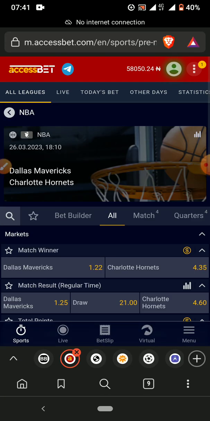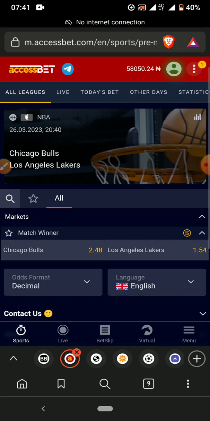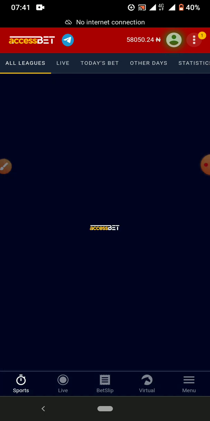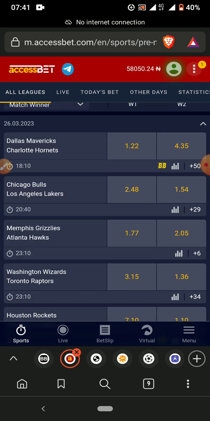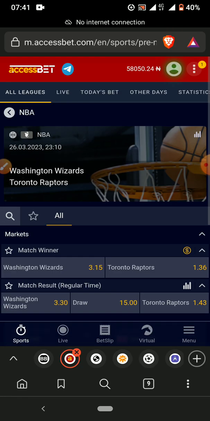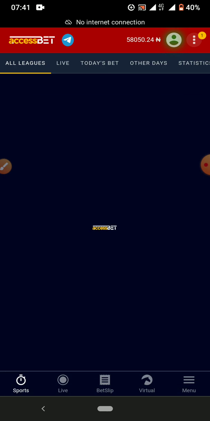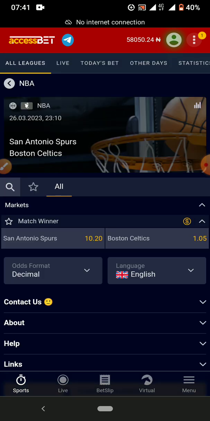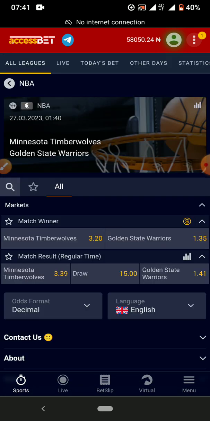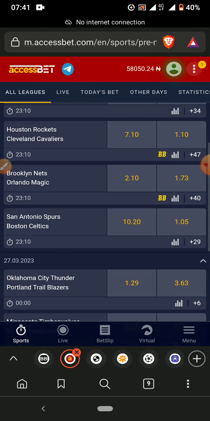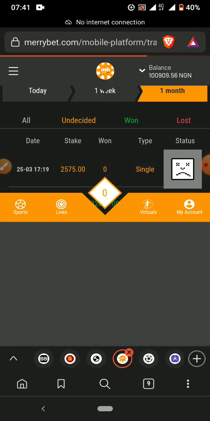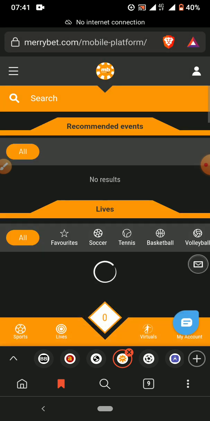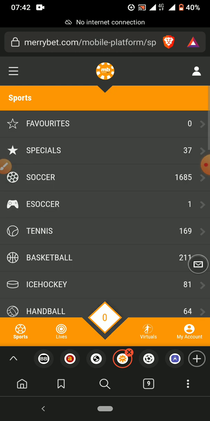Let me use another one that has higher scores. Let me look for it real quick. They haven't given us the scores yet. Check real quick. I don't know why they haven't updated their own scores as well. So let me just use another site real quick and show you guys.